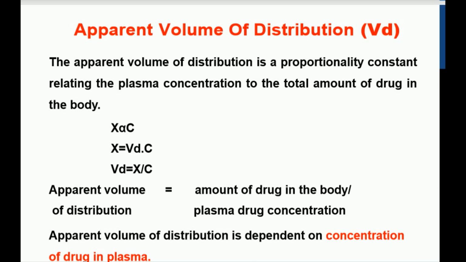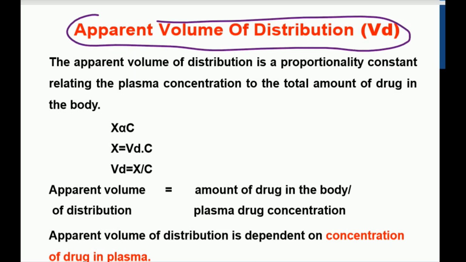Now the next important point is the apparent volume of distribution. What is the meaning of volume of distribution? Volume of distribution means the volume in which the drug is going to distribute, the body volume in which the drug is going to distribute.